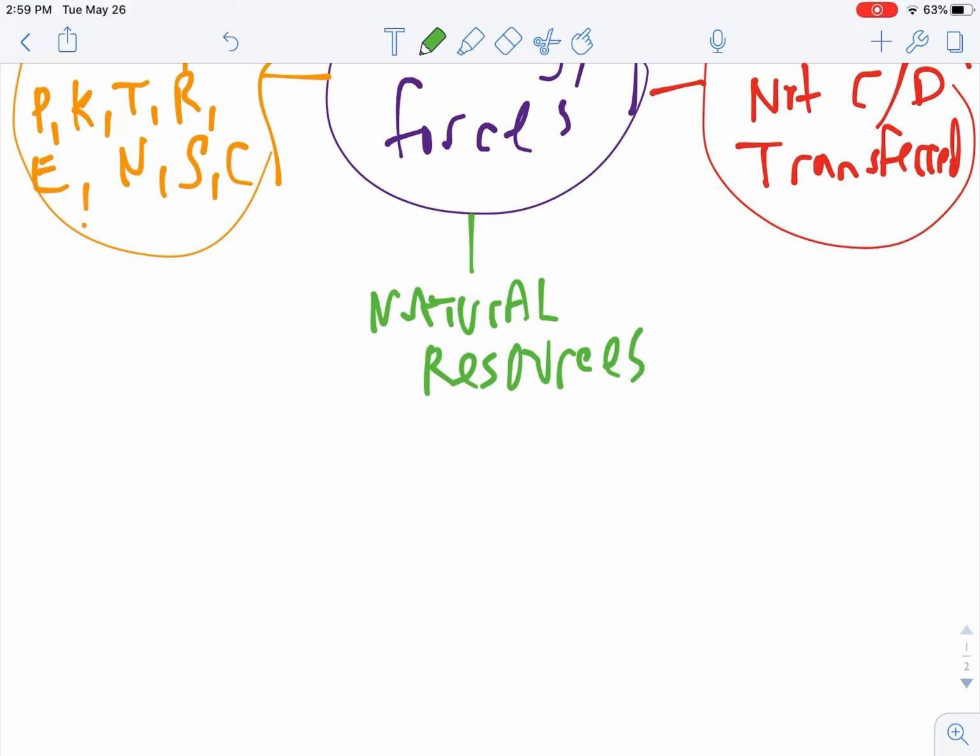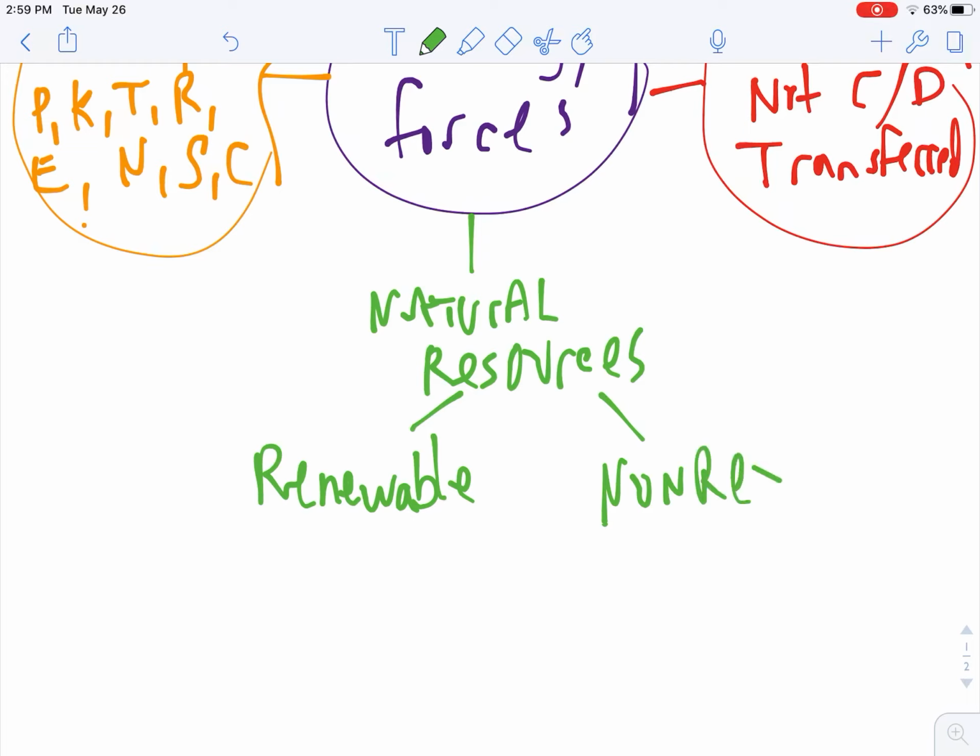All these natural resources have energy, and they are supplied by the Earth. Now, there are 2 kinds: renewable natural resources and non-renewable natural resources.